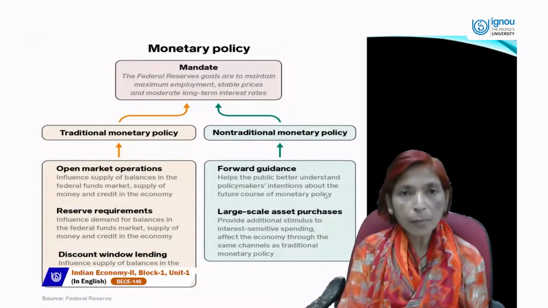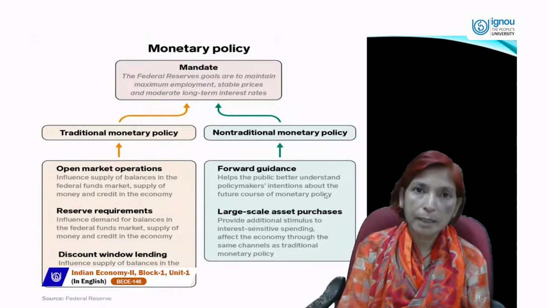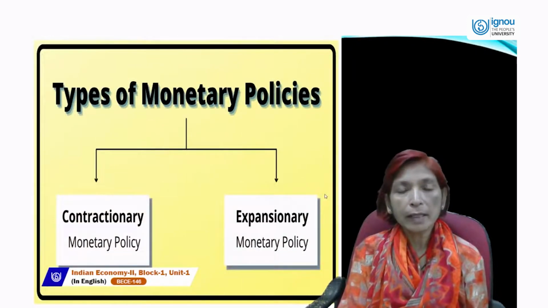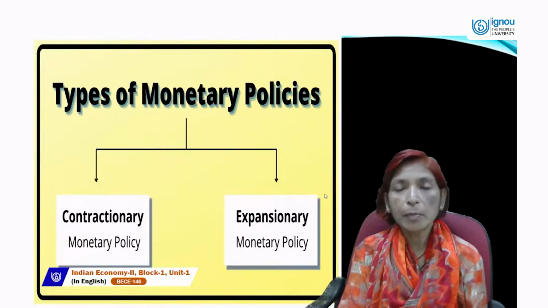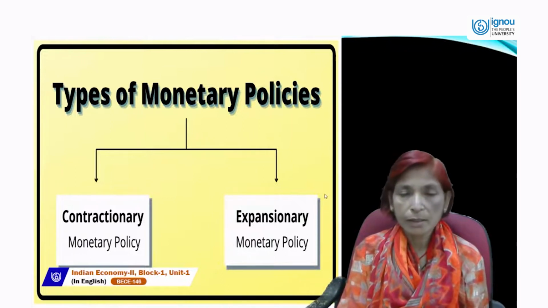And the reverse repo rate is that rate at which RBI borrows money from the commercial banks. If RBI borrows money from the commercial banks, that is called reverse repo rate. Repo rate remains higher than reverse repo rate.